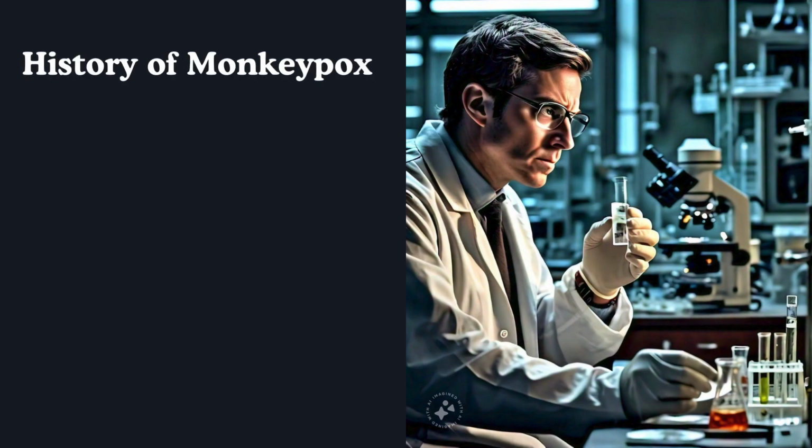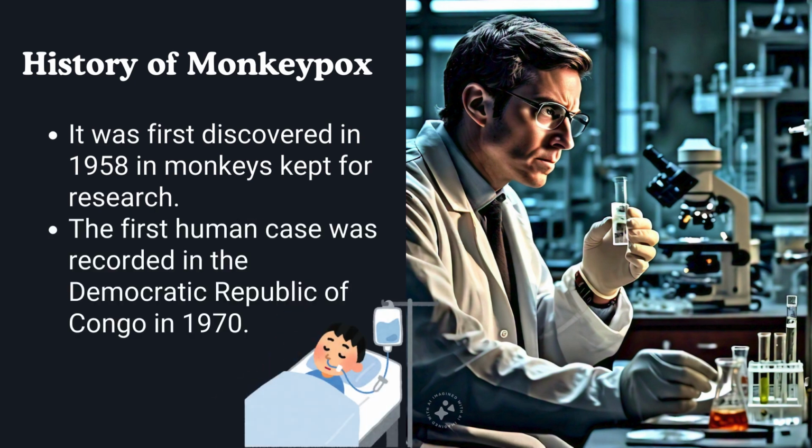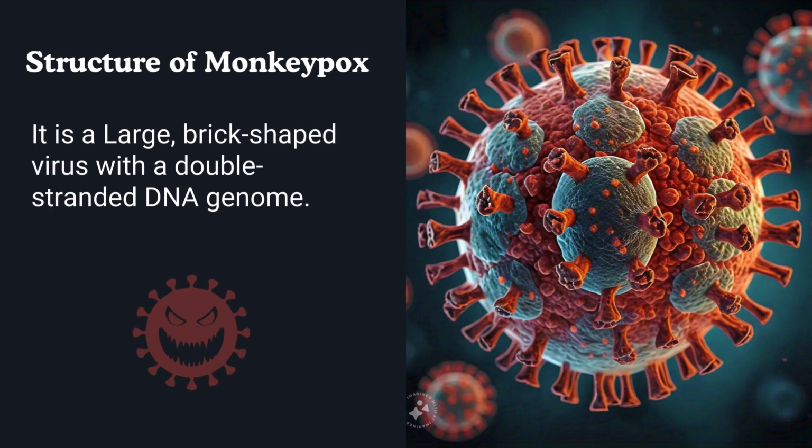History of monkeypox. It was first discovered in 1958 in monkeys kept for research. The first human case was recorded in the Democratic Republic of Congo in 1970. What is the structure of monkeypox? It is a large, brick-shaped virus, with a double-stranded DNA genome.